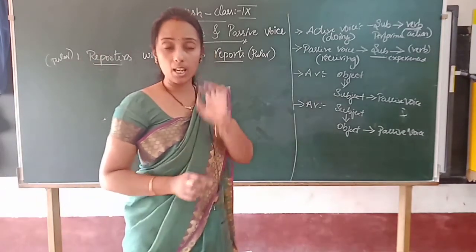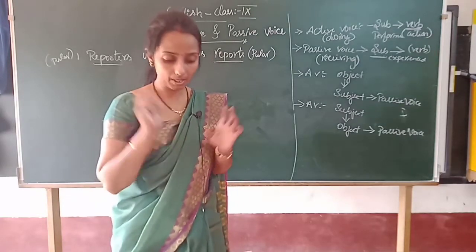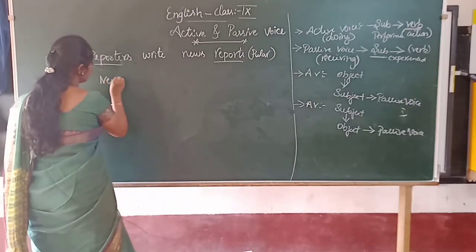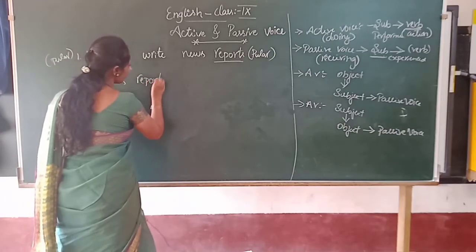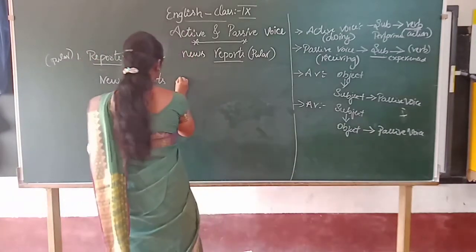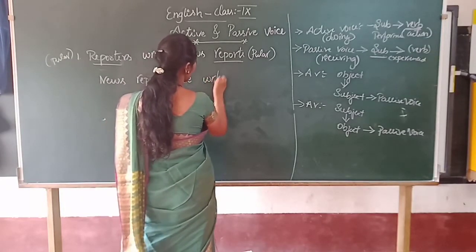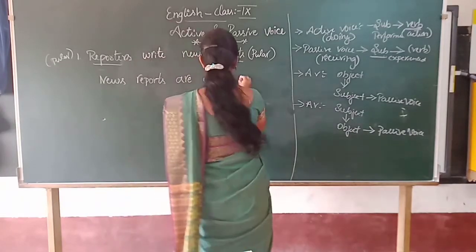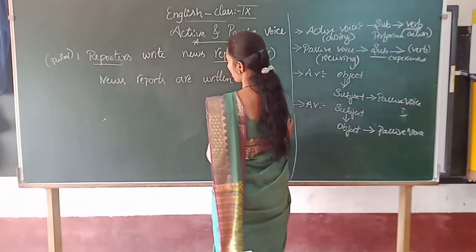And in active voice, a subject will become object, object will become subject. So let's change: News reports are written by reporters.